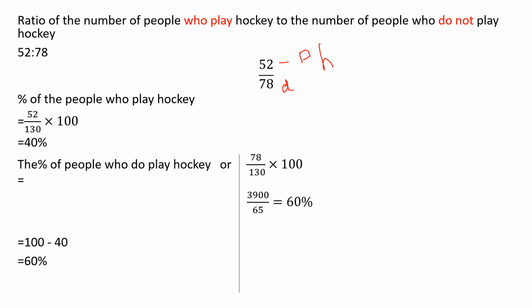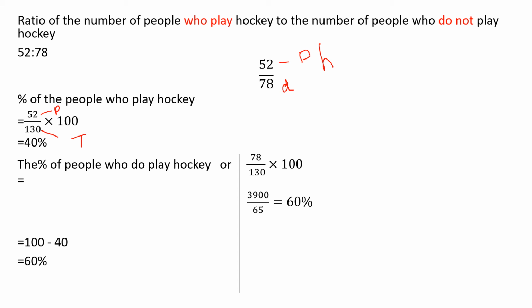Next, we want to find the percentage of people who play hockey. So, what is the total number of people? This is the total number of people, and those who play hockey is 52. So 52 by 130, the total number.